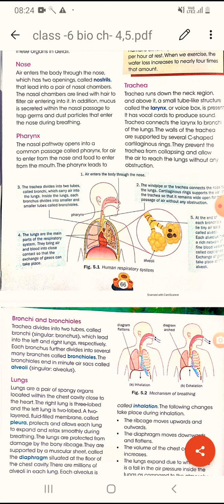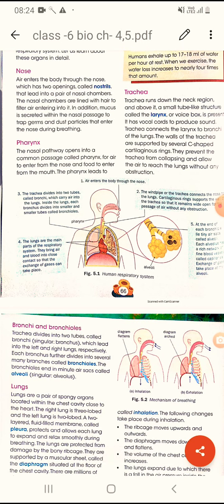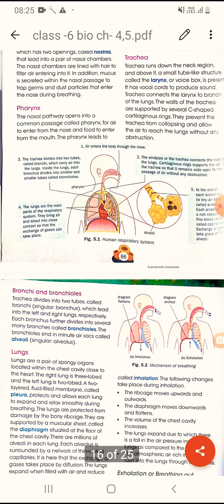The nasal chambers are lined with hair to filter air entering into it. So inside our nasal passage, very small and minute nasal hairs are there. Why? To trap dust particles. Okay, and mucus is also secreted within the nasal passage to trap the germs and the dust particles that enter our nose during the breathing process.